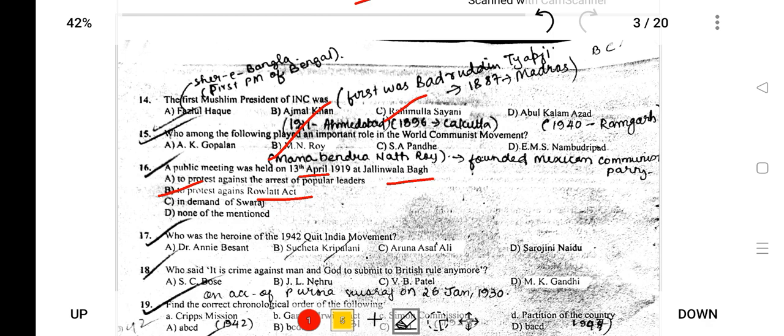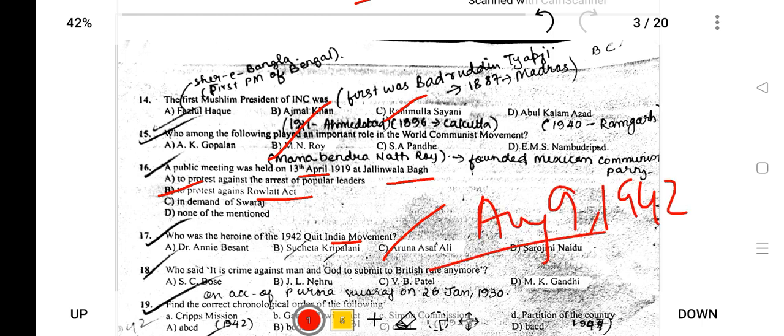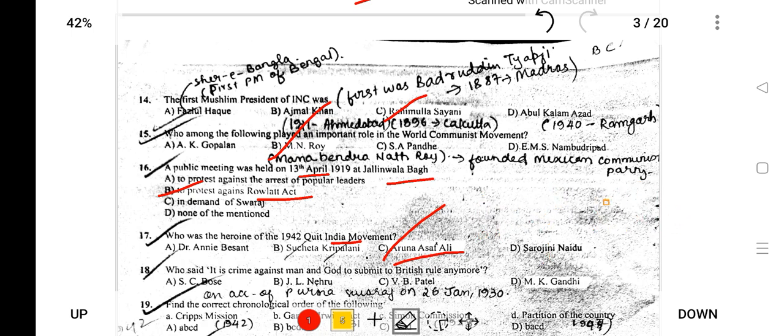Next, who was the heroine of the 1942 Quit India movement? So the answer would be Aruna Asaf Ali. Aruna Asaf Ali played an important role in the Quit India movement because when the leaders, Jawaharlal Nehru, Mahatma Gandhi, Sardar Patel, were all arrested on August 9, 1942, she was the one who led the movement and hoisted the national flag.